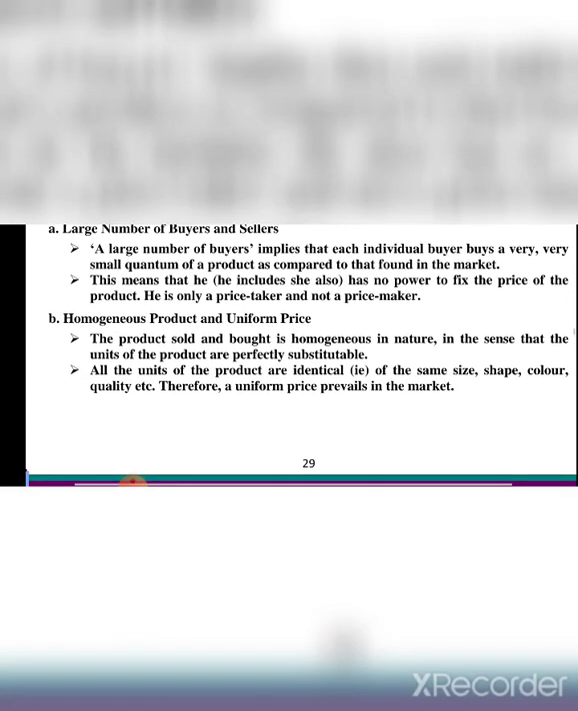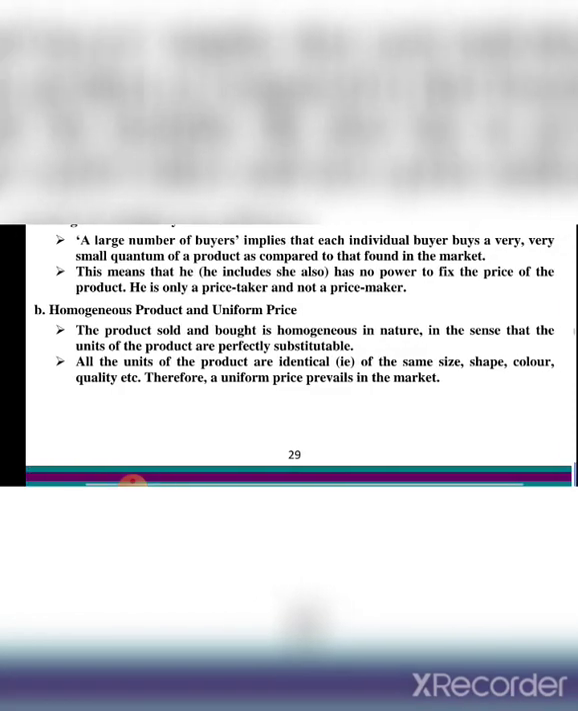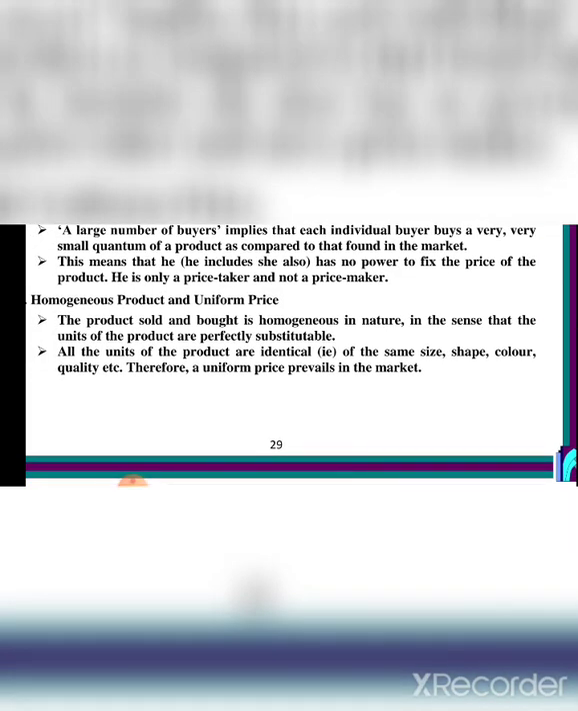There is a homogeneous product and uniform price. The product sold and bought is homogeneous in nature. It means the units of the product are perfectly substitutable. All the units of the product are identical: the same size, shape, color, quality, etc. Therefore, uniform price prevails in the market.